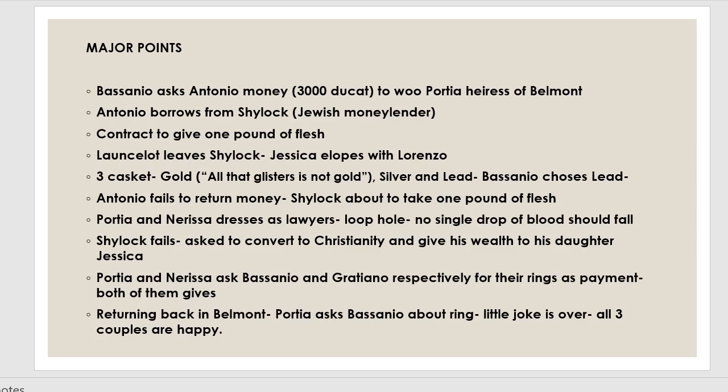After this, the scene again shifts to Belmont, where everyone has reached back. Portia tries to tease Bassanio by asking about his ring. Finally, she reveals that it was she who came as a young lawyer and Nerissa was a lawyer's clerk. The little joke is now over. The play ends with all the 3 married couples happy, and the misfortunes of Antonio, the merchant of Venice, have also finally ended. So that is a happy ending to the play.